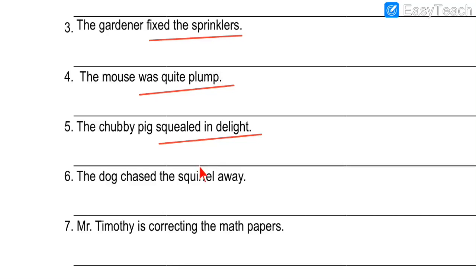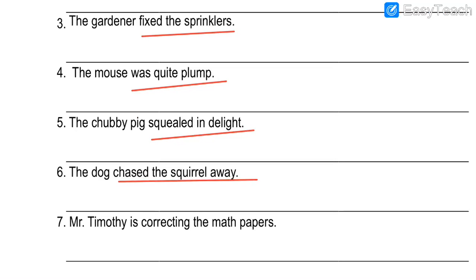So who chased the squirrel away? The dog. And what did the dog do? So our answer is chased the squirrel away. The action performed by the dog is here, chased the squirrel away. So the action performed by him is our predicate part. And as you can see, I have already underlined the predicate part.